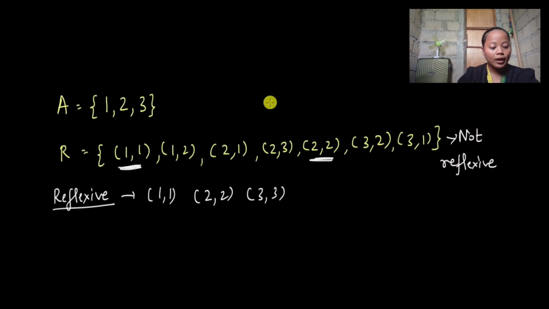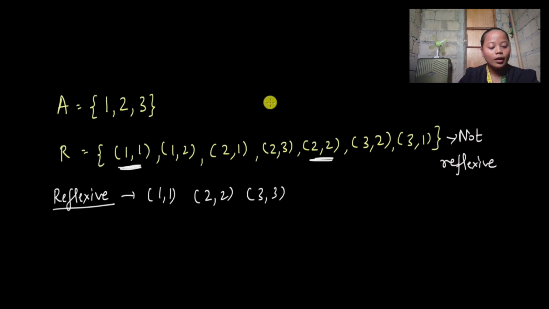So, is it there? Since we cannot find the ordered pair (3,3), we can say that the relation R is not reflexive. It is not reflexive since the ordered pair (3,3) is missing.